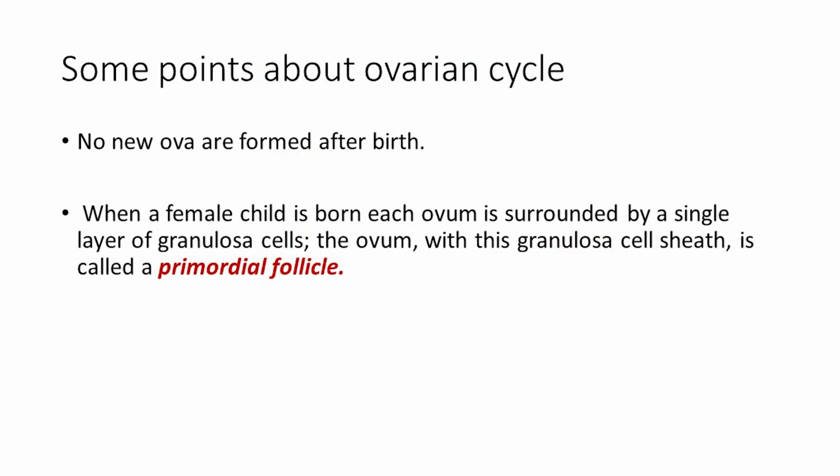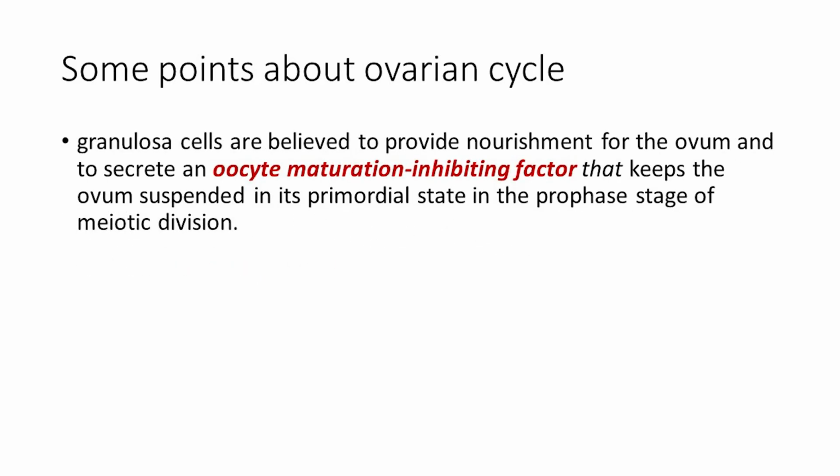Now some points about the ovarian cycle. No new ova are formed after birth. When a female child is born, each ovum is surrounded by a single layer of granulosa cells. The ovum with its granulosa cell sheath is called a primordial follicle. Granulosa cells are believed to provide nourishment to the ovum and to secrete an oocyte maturation inhibitory factor that keeps the ovum suspended in the primordial state in the prophase stage of meiotic division.